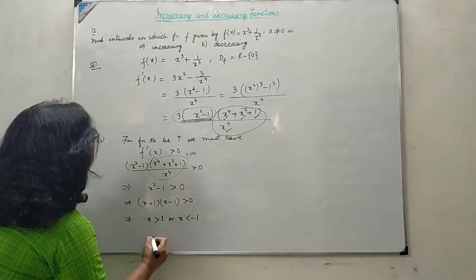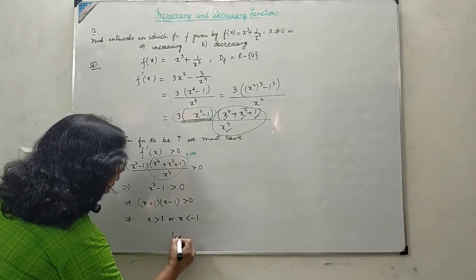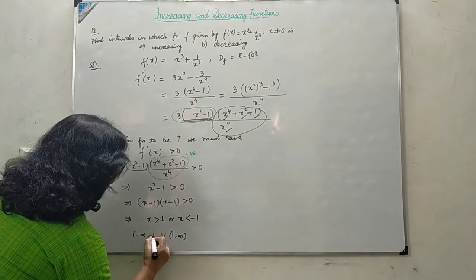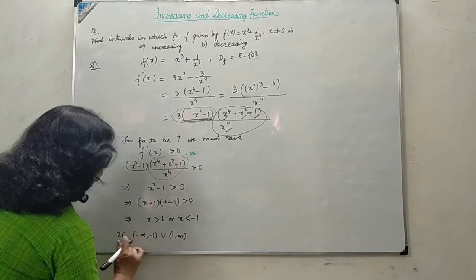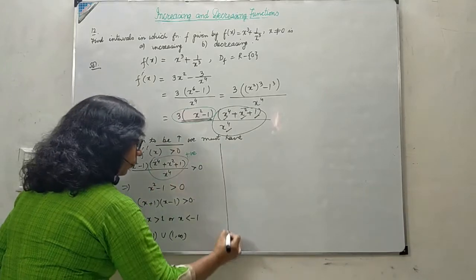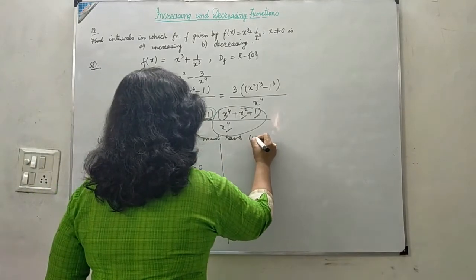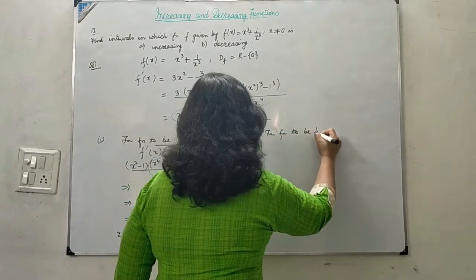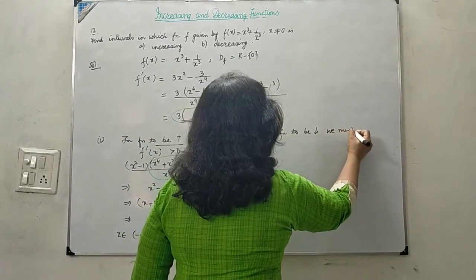So we have x here, it is 1 to infinity and minus infinity to minus 1. X is belonging to this interval. The function is increasing.